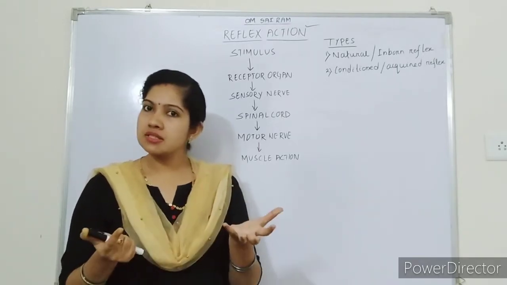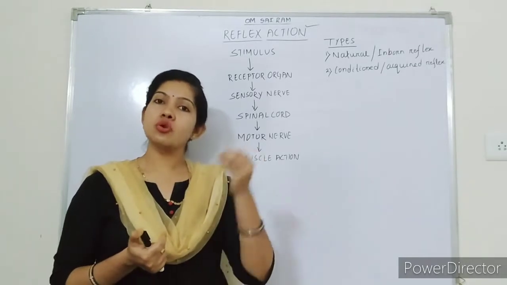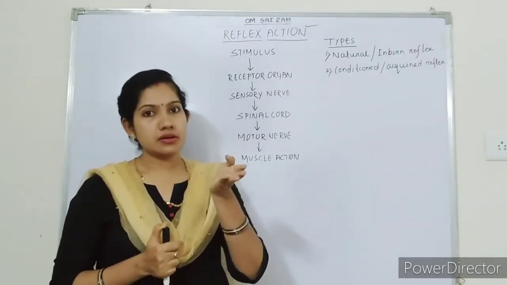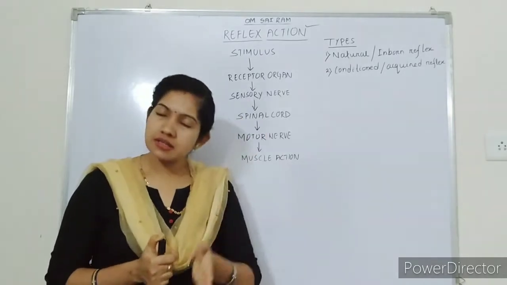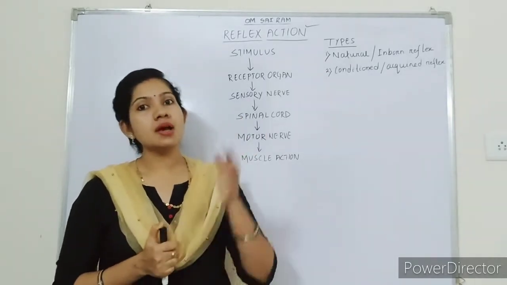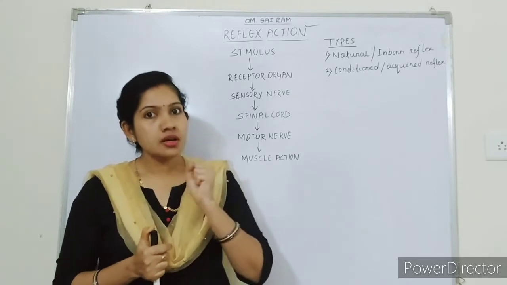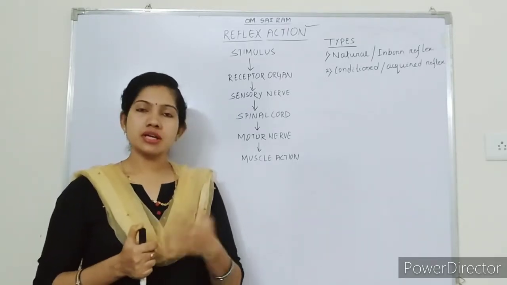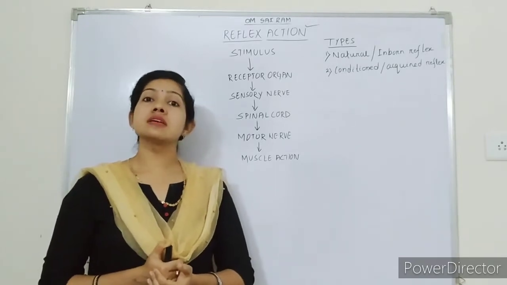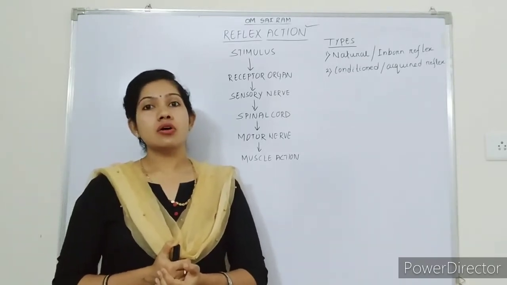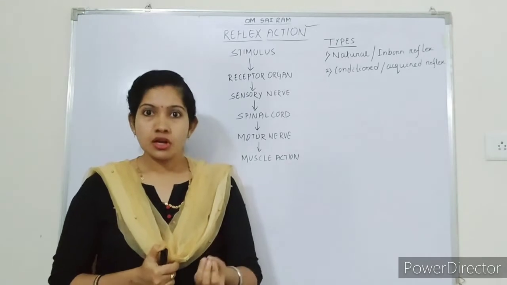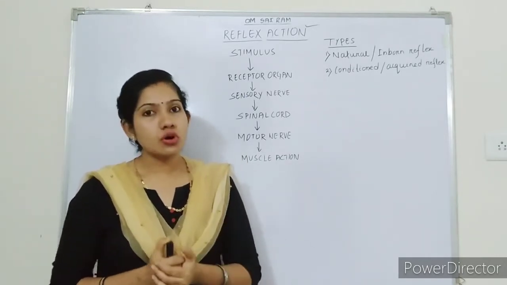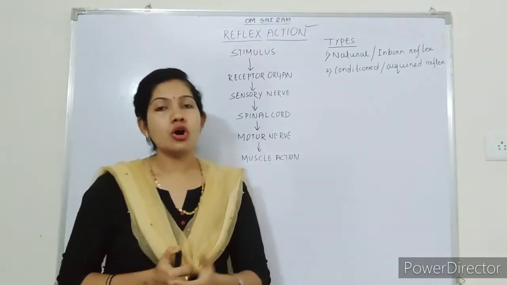So simply we can say reflex action does not involve the brain or cranial nerves; rather it involves the peripheral nervous system, or spinal nerves. We can define reflex action as a sudden, immediate action which occurs without the involvement or command of the brain.